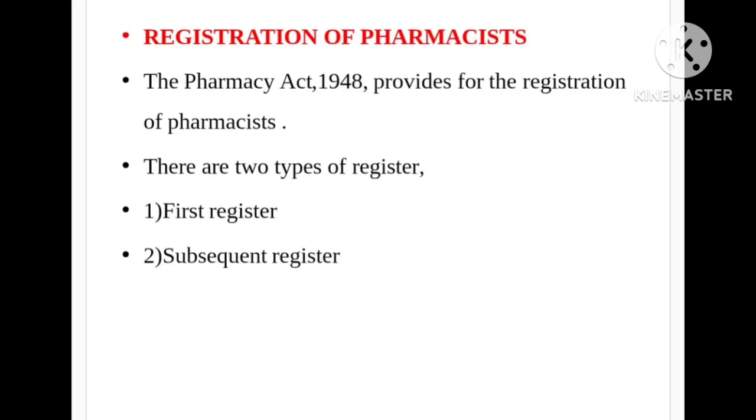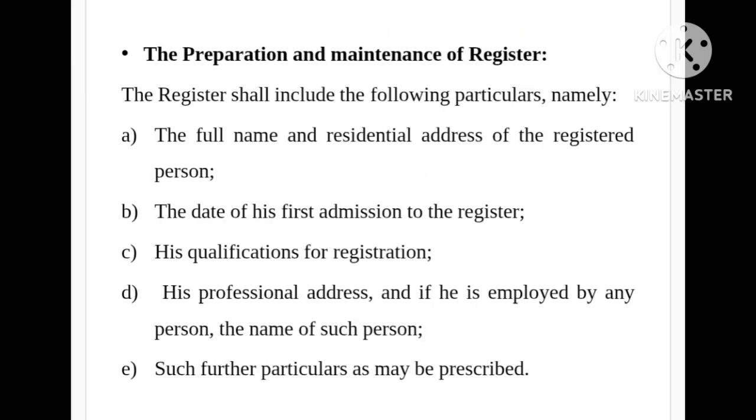Registration of pharmacists. The Pharmacy Act 1948 provides for the registration of pharmacists. There are 2 types of register: 1. First register. 2. Subsequent register. The preparation and maintenance of register.